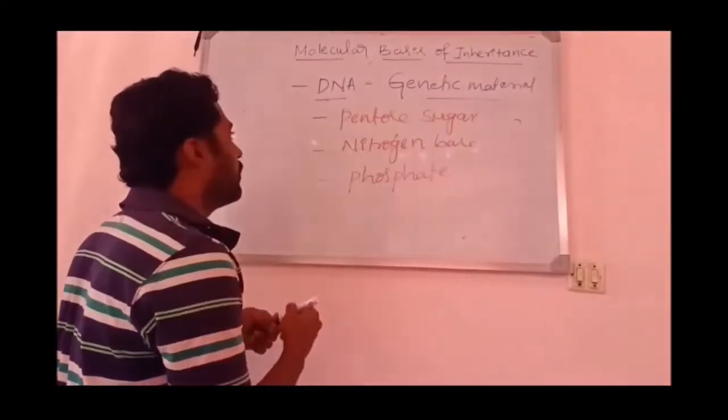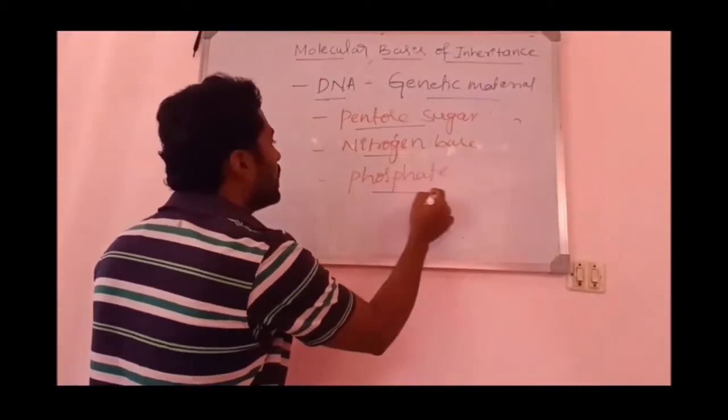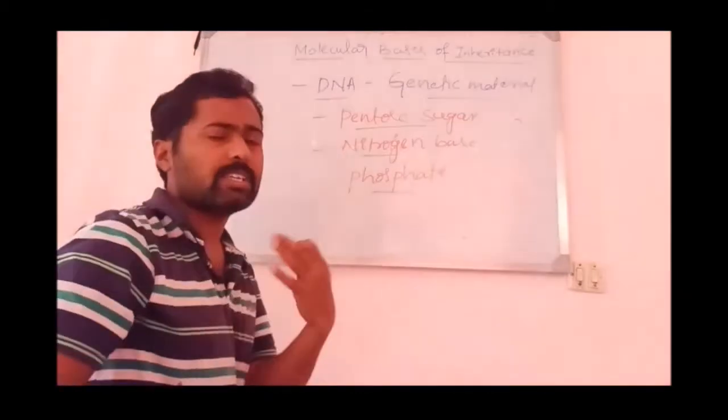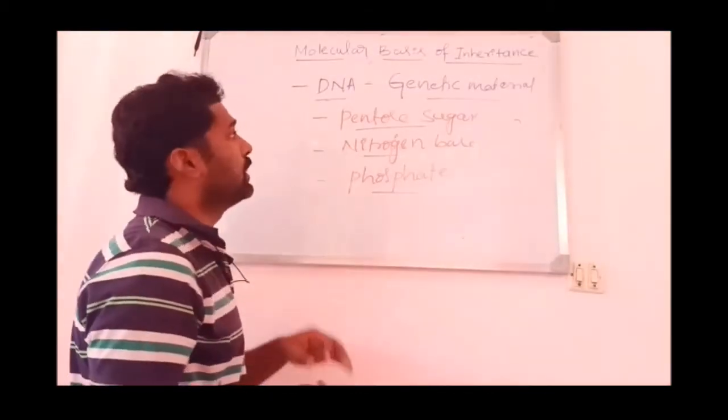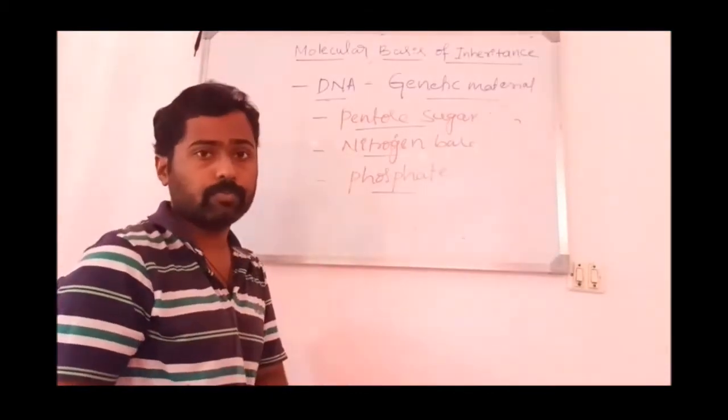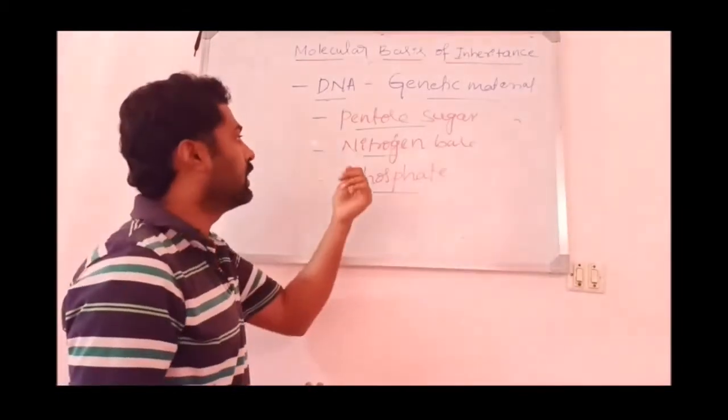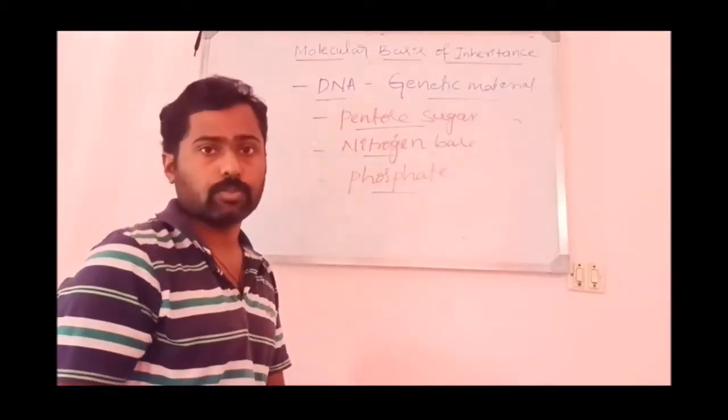So these are the 3 major components found in the DNA. Chemically, DNA as well as RNA is composed of a pentose sugar, a 5 carbon sugar, a nitrogen base and a phosphate group.